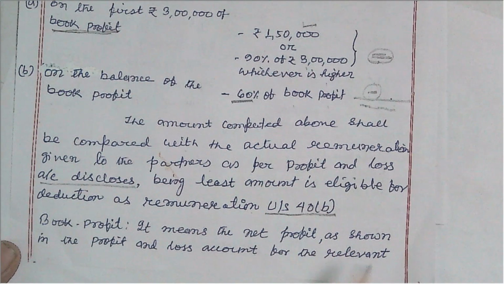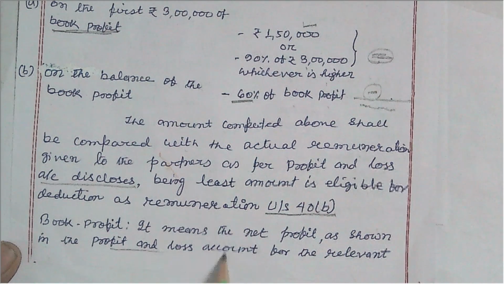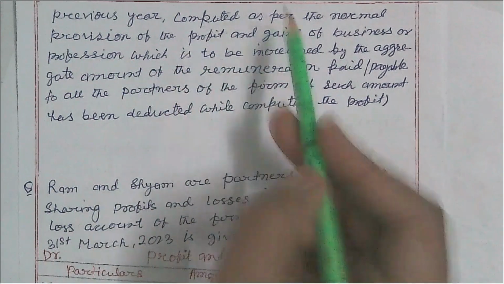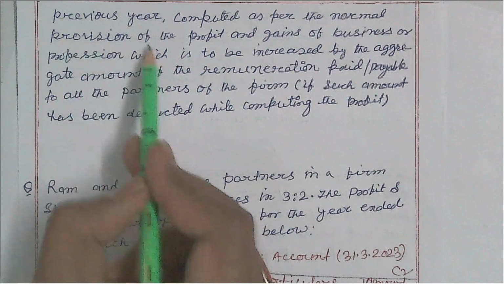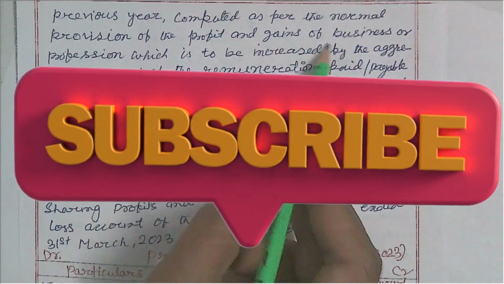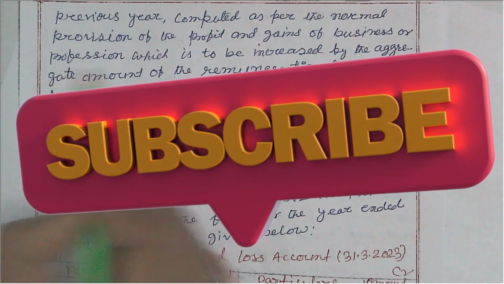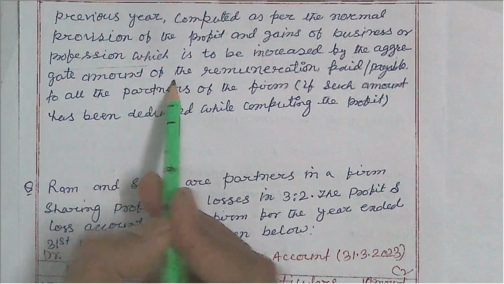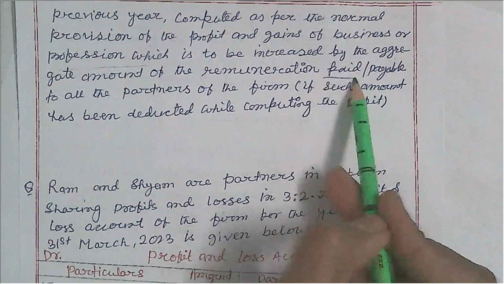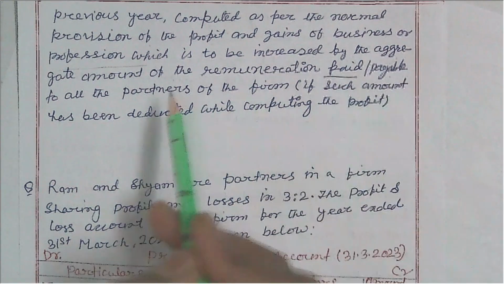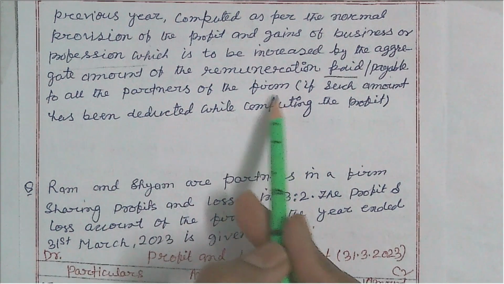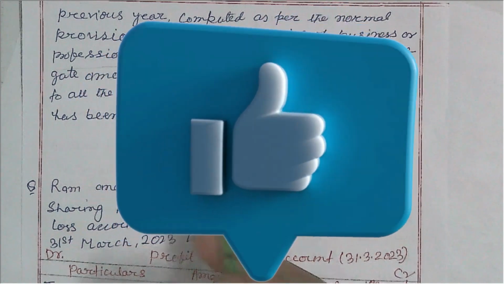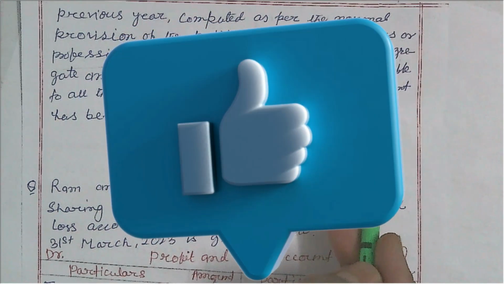It means the net profit as shown in the profit and loss account for the relevant previous year, computed as per the normal provisions of profits and gains of business or profession, which is to be increased by the aggregate amount of the remuneration payable to all the partners of the firm, if such amount has been deducted while computing the profit.